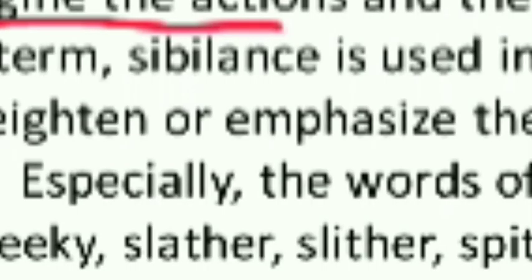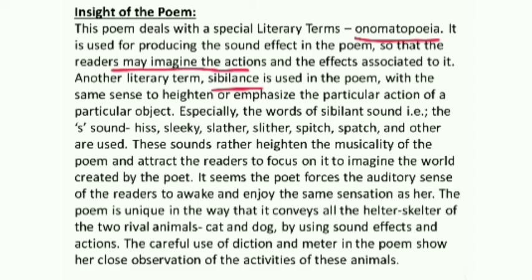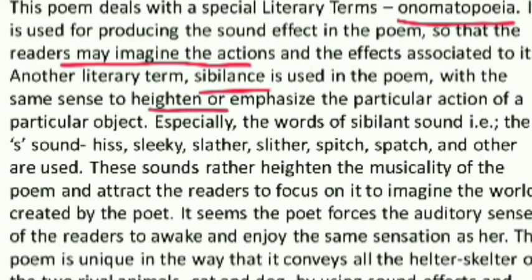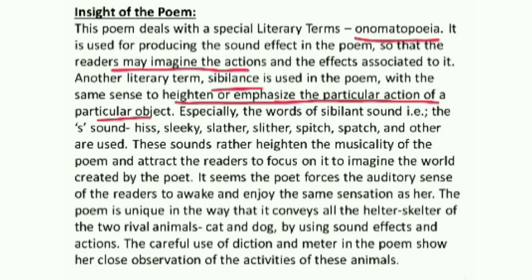The next literary term is sibilance. What is sibilance and why is it done? Sibilance is basically done to heighten or emphasize the particular action of a particular object. The writer, the poet, the author, they want us to give emphasis on the particular thing which they really want us to understand.